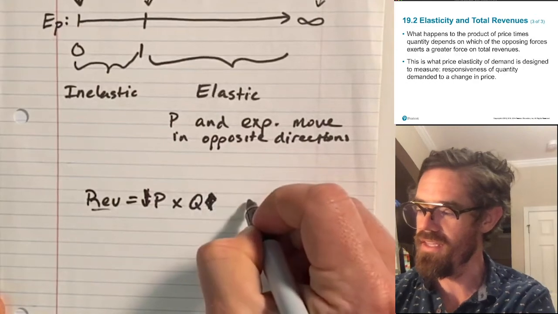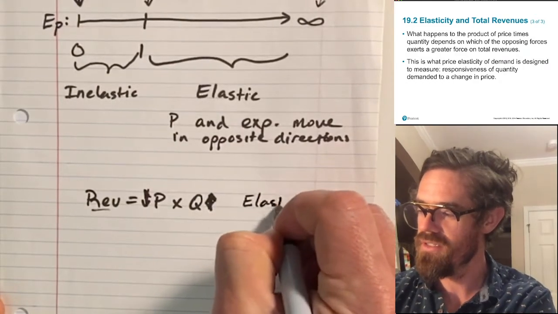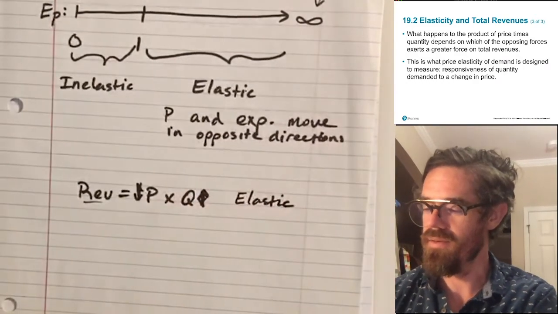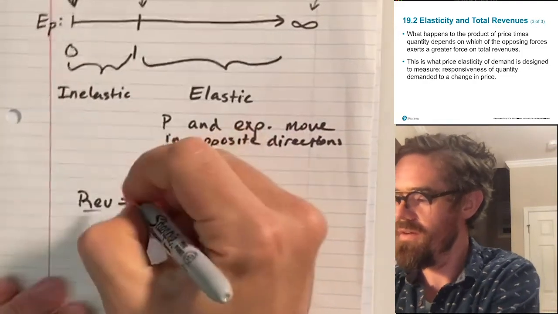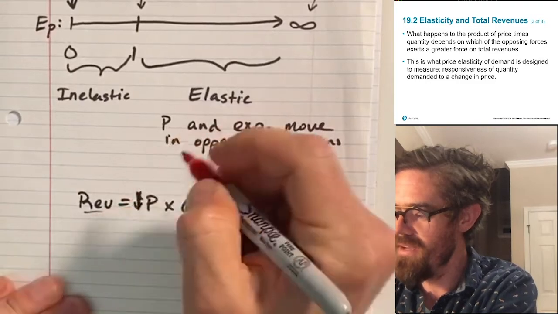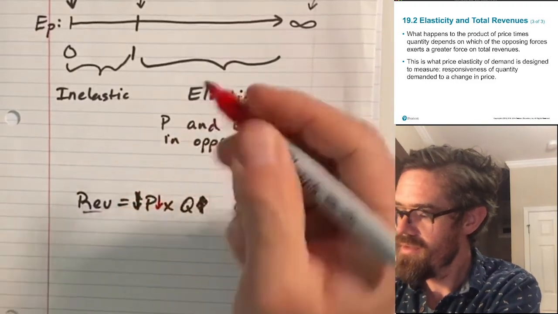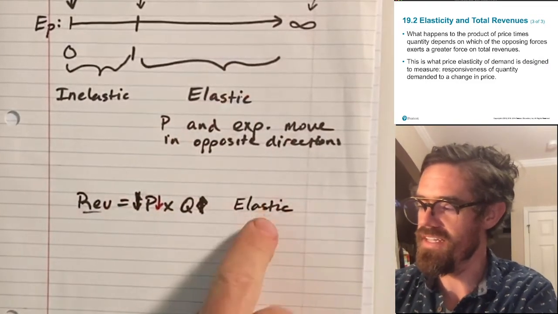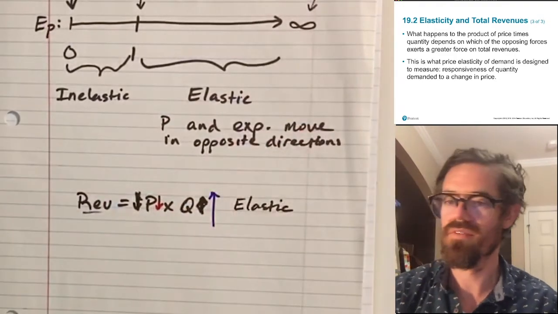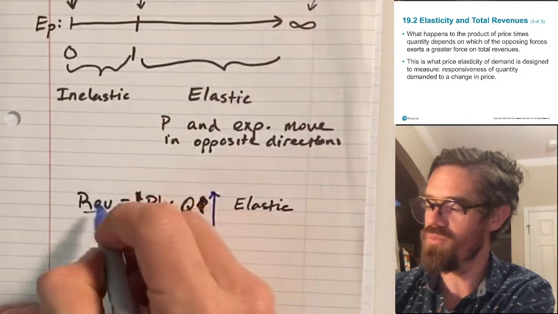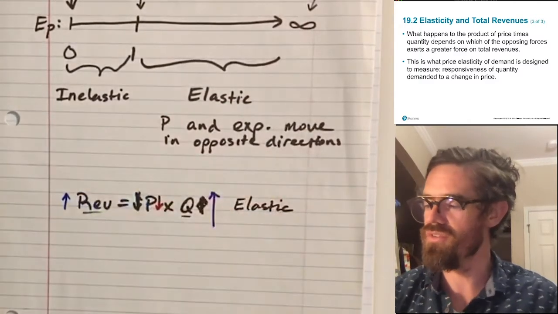So in the elastic region, price is coming down, but since it's the elastic region, quantity is going up by much more, right?